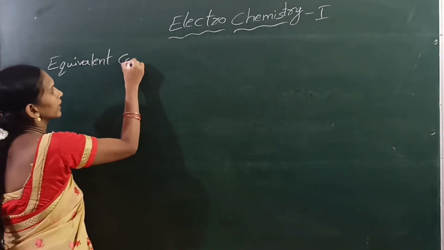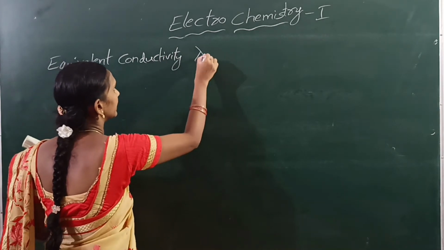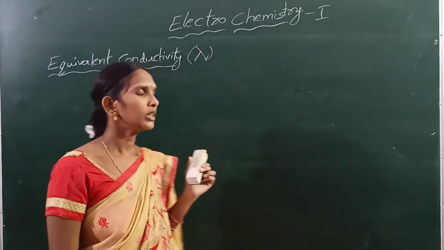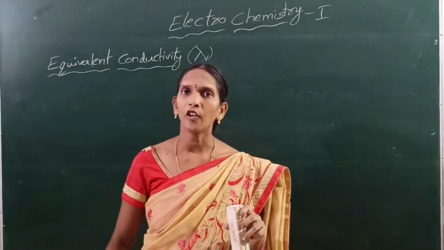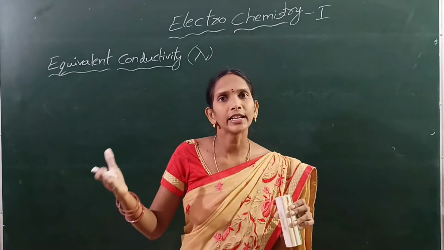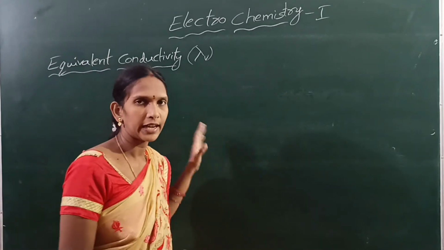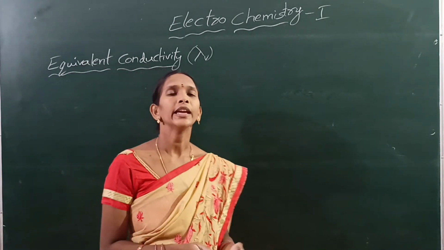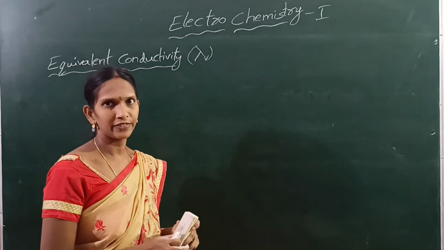Equivalent conductance, or equivalent conductivity, is indicated with lambda V. The conductivity of an electrolytic solution having one gram equivalent weight of the substance is called equivalent conductivity.